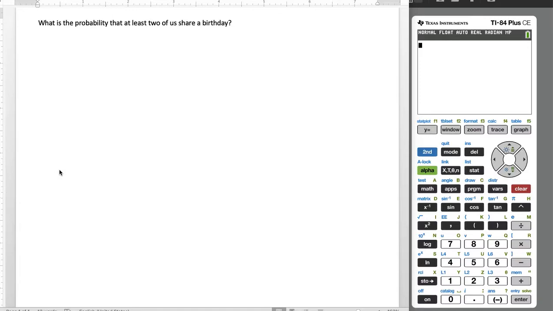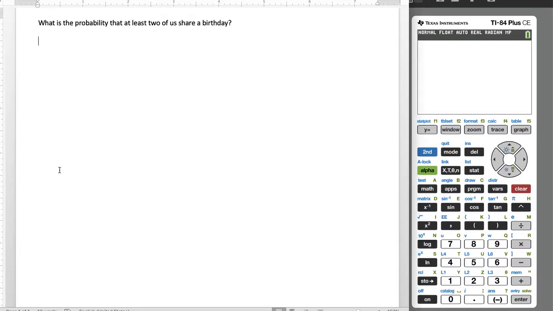And I gave you the kind of comparing it to coin flips. More likely than flipping one coin and guessing it correctly. About flipping two coins and guessing both of them correctly. Flipping three coins, flipping all three heads, etc. But let's go and work it out. What is the probability that at least two of us share a birthday?